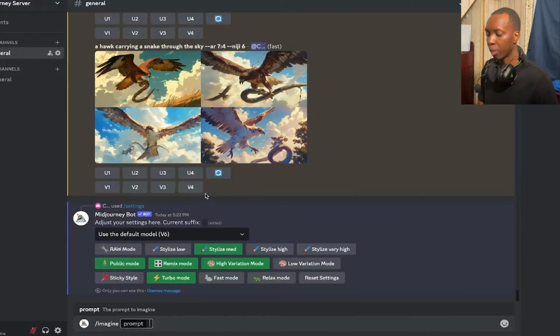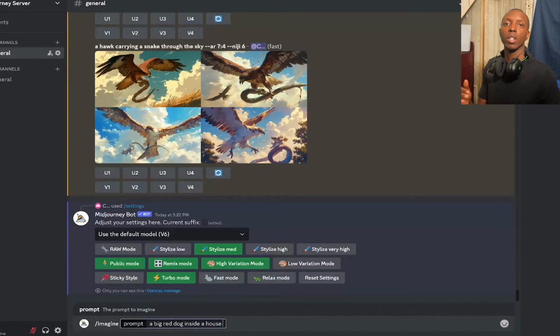So let's talk about the repeat parameter. Let's say we wanted to make an image of a big red dog inside a house. We could just call him Clifford. But let's say you want to run this prompt 3 or 4 more times. You would put --repeat and then let's say 4. If you have a basic subscription, 4 is the max you can do. If you have a standard, it'd be 10, and I believe Pro would be 40 or something like that, but let's say 4 for now.